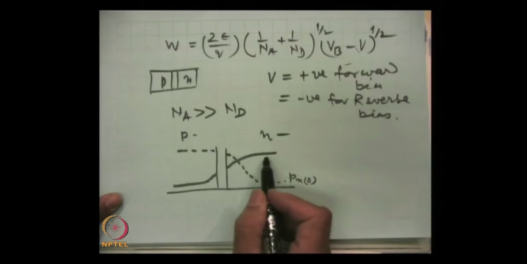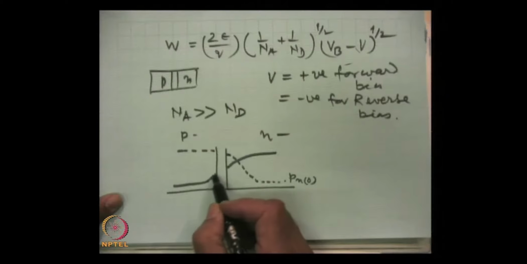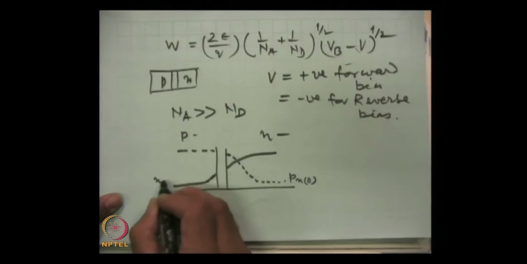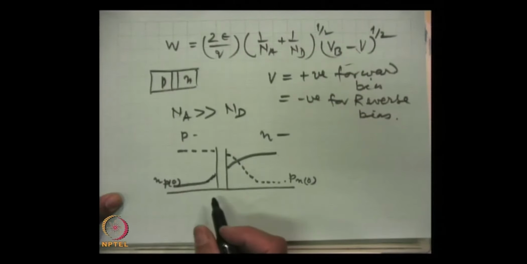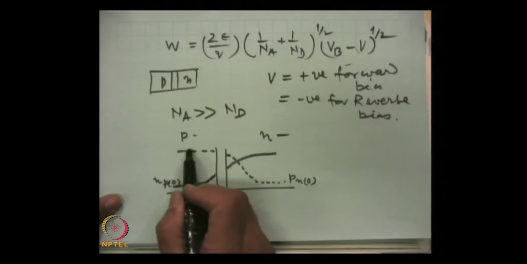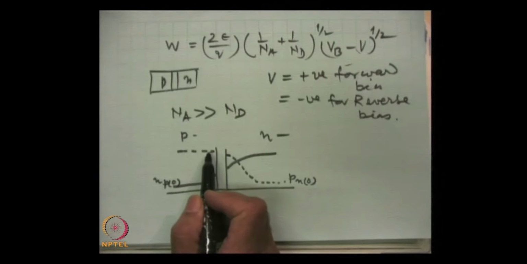Electrons will drift here, and finally it will settle at the electron concentration in the p region in thermal equilibrium. And because of this recombination, in this region holes will also drift.